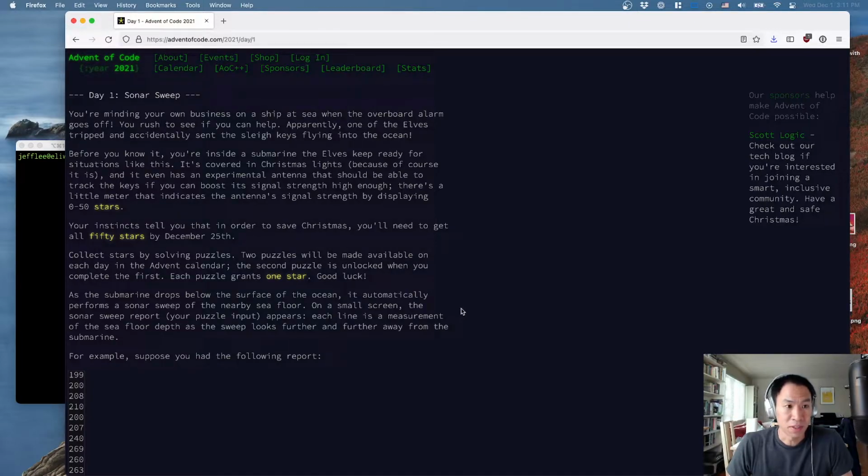And the fun of it is sort of interpreting the text prompt into an actual abstract problem, and then from there converting it into a program that will run, not necessarily the most efficiently.